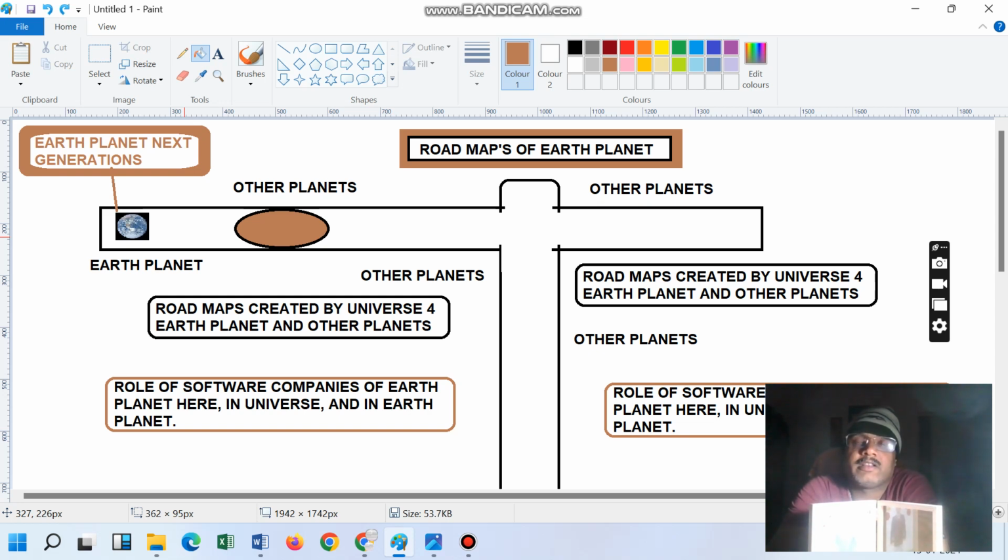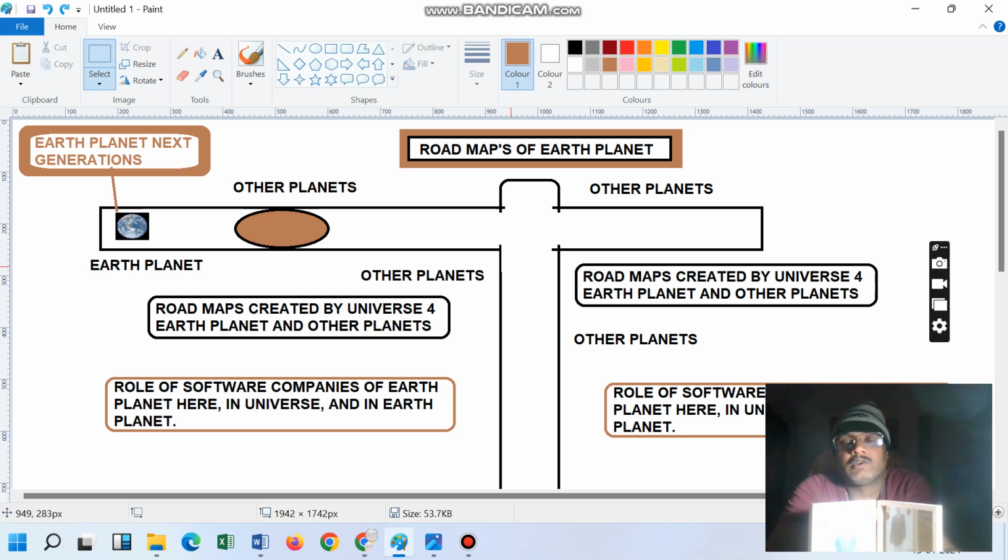Some are extraordinary roles. For example, the Earth planet is going to move this side, as in that here. After 5000 years, the Earth planet is going to move from here to here. We are going to take one example.